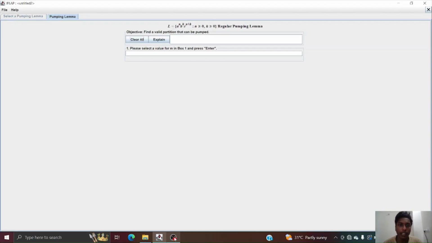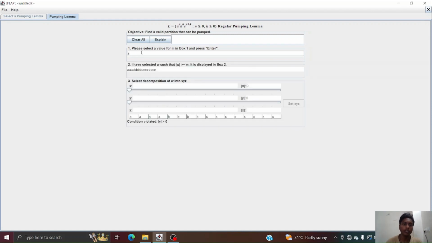Let us check if language L equal to a power n, b power k, c power n plus k, such that n greater than or equal to 0, k greater than or equal to 0, is not a regular language using regular pumping lemma. So in JFLAP software, first we'll be entering the pumping constant. Let that pumping constant be 4. Once we have entered the pumping constant, the software itself has determined the string whose length is greater than or equal to 4.